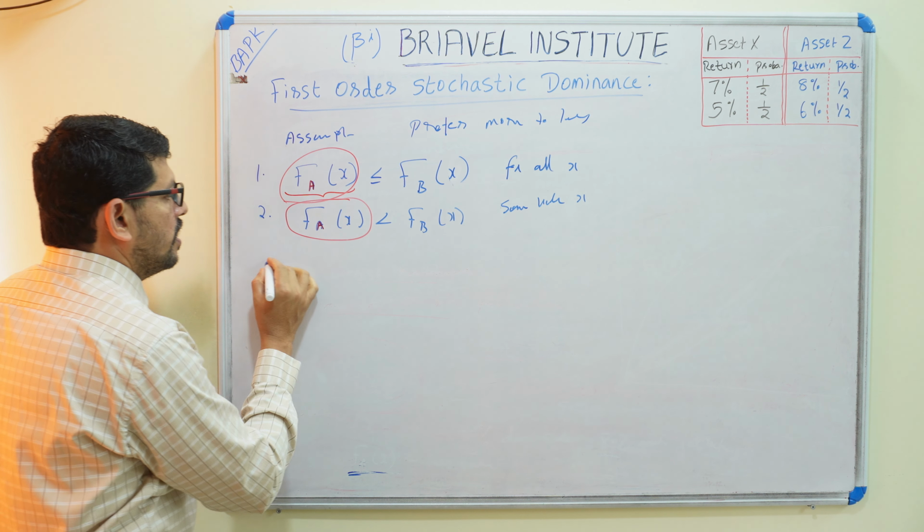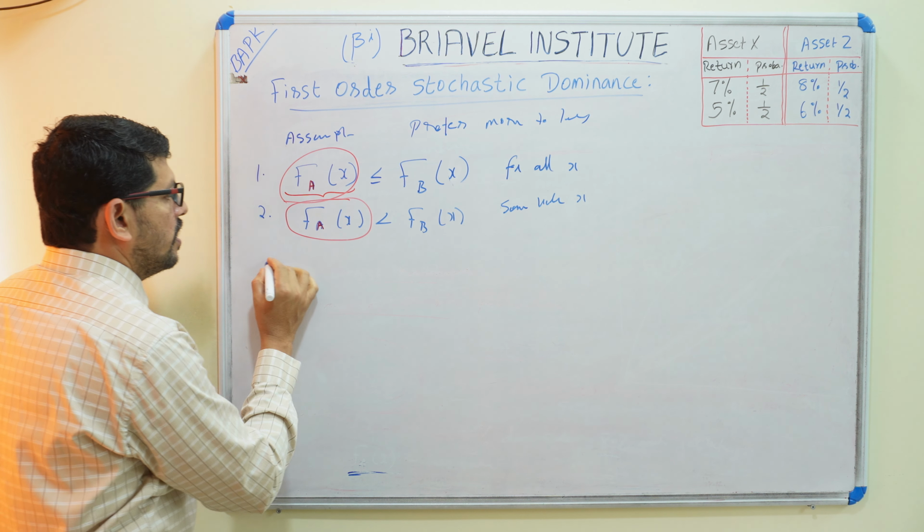For 7% return, here is 1/2. Cumulative probability means from here we have to add it: 1/2 plus 1/2, so we can write 1. Already 1/2 is there and here 1/2 is there, so it is added and becomes 1. And here you see the 7% return is not there, so it is 1/2 only. Same I have written here. For the 8% return, asset Z is not there, so same I have written here. Here it is 1/2, so it is added with this: 1/2 plus 1/2 equals 1.